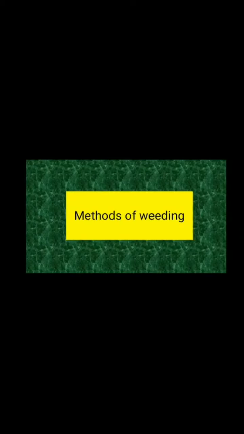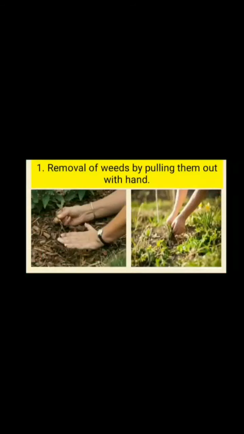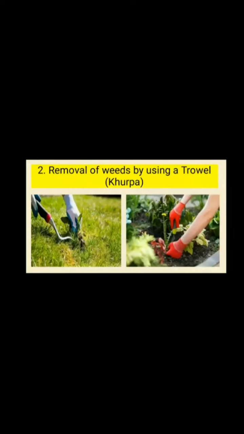Here are some methods for removing weeds. Methods of weeding: farmers adopt many ways to remove weeds and control their growth. First, removal of weeds by pulling them out by hand. You might have seen in a picture that weeds are removed by hand. Tilling before sowing crops helps in uprooting and killing weeds, which dry up and get mixed with the soil. The best time, as I told, is before they produce flowers and seeds.